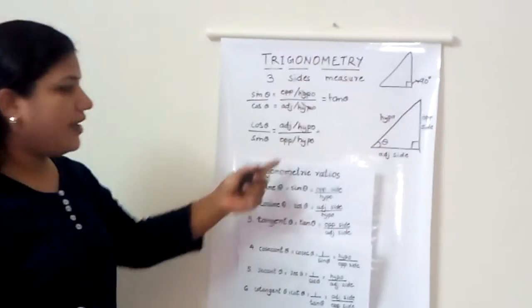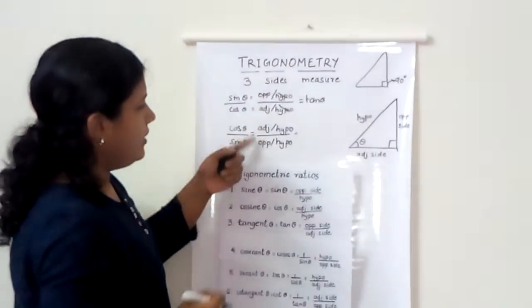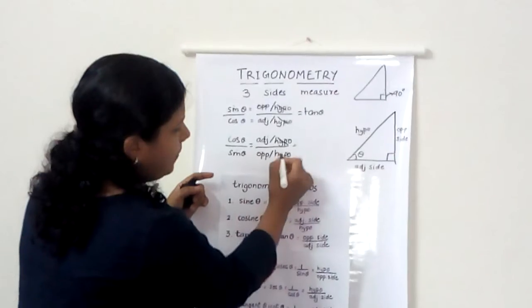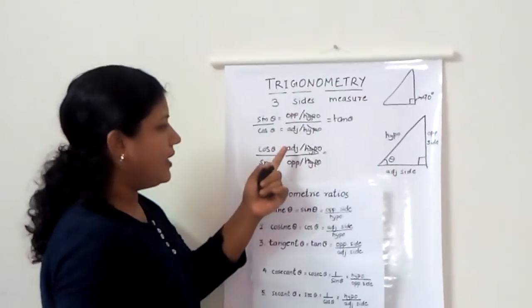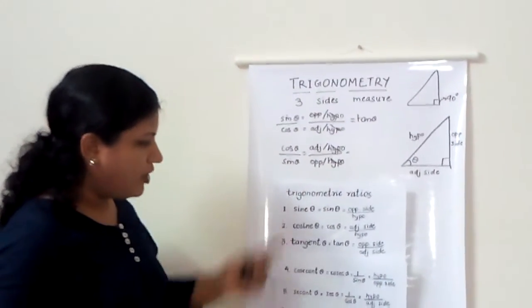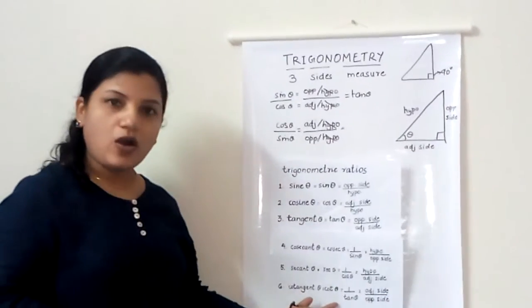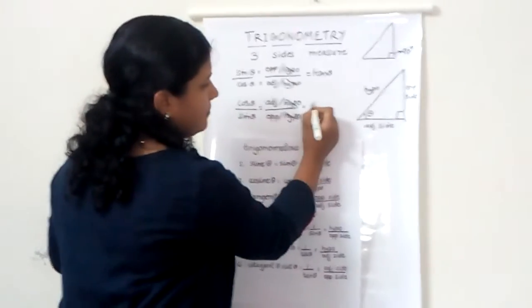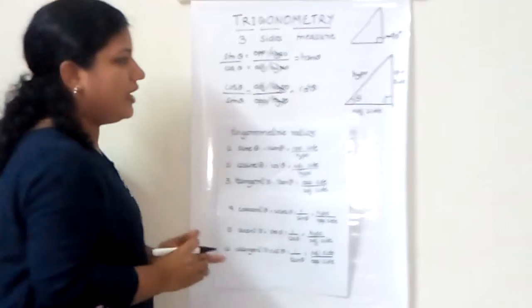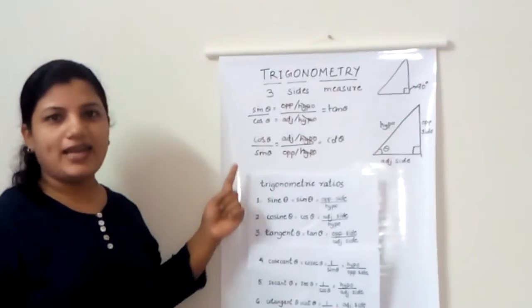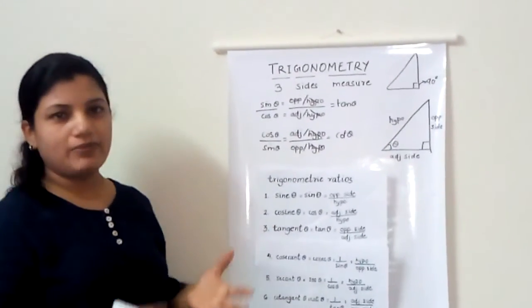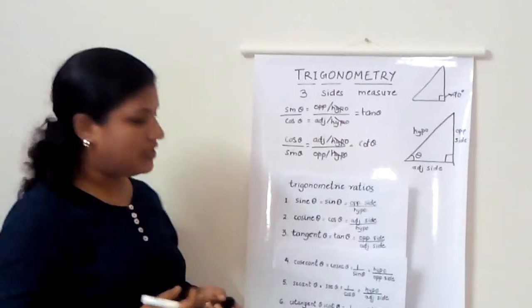Here again the opposite side and the adjacent side will remain, the hypotenuse can cancel. We end up getting adjacent by opposite. Now adjacent by opposite, we have learned earlier, is cot theta. So now we can also relate cot theta to cos theta and sine theta. So we can come up with different relations like this.